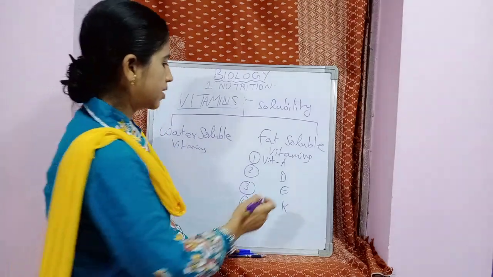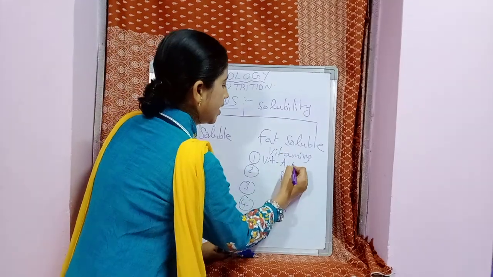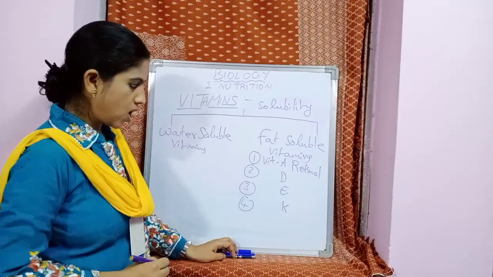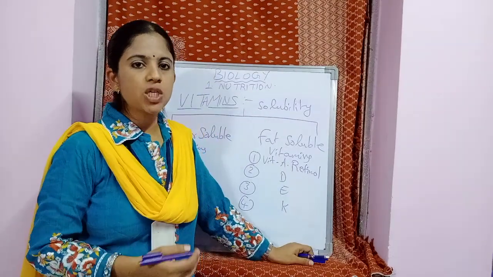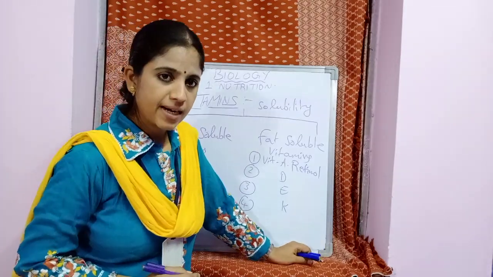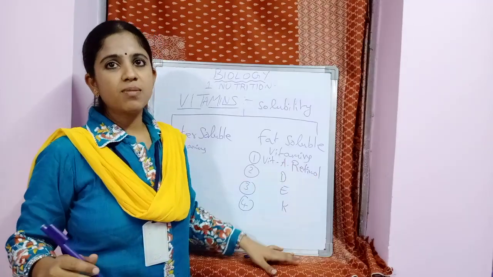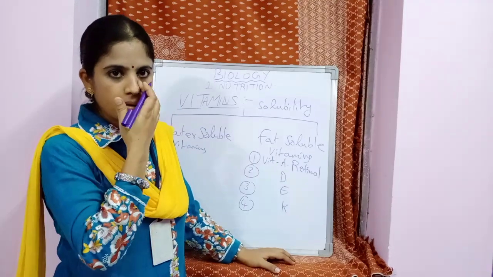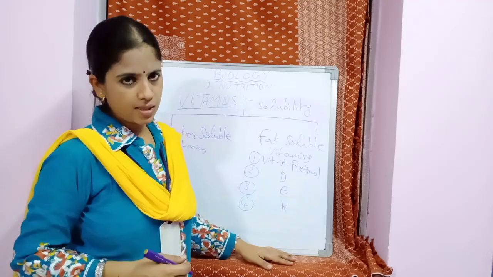Next, let us see about vitamin A. It is scientifically called retinol. Vitamin A is also known as retinol. What happens with the deficiency of this vitamin A? The disease you get is night blindness. Students, note down the deficiency of this vitamin A leads to night blindness. And what are the symptoms? Also because of this, not only night blindness, certain skin diseases also occur.